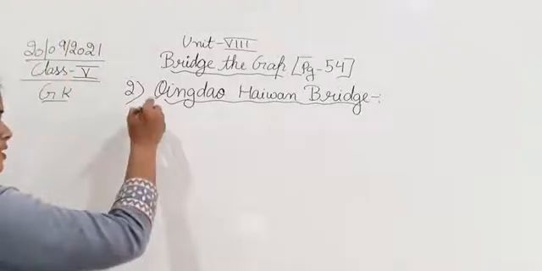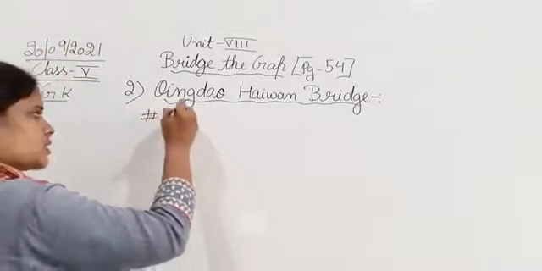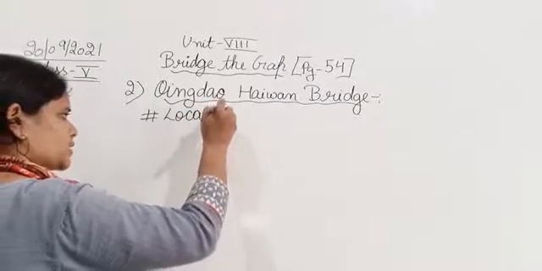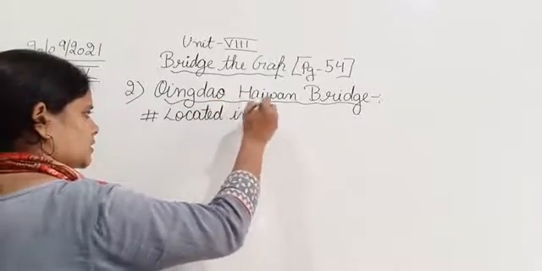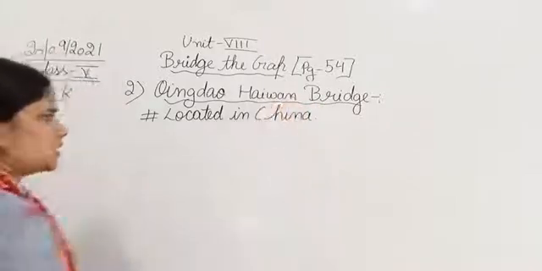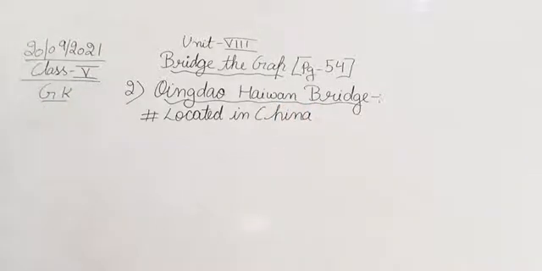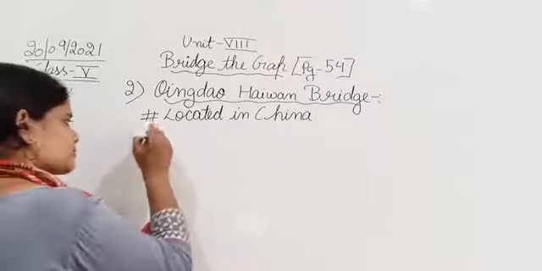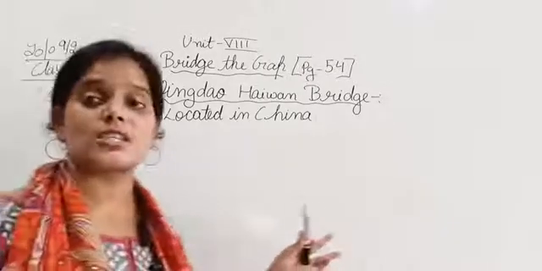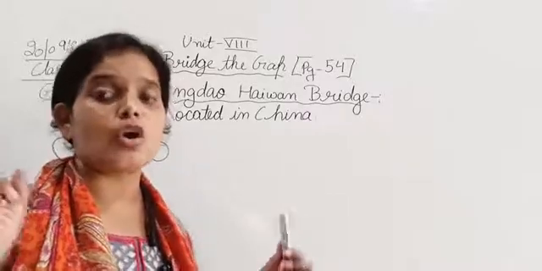Okay, so the first point is that it is located in China. So Qingdao Haiwan Bridge is located in China. Second, it is the world's longest bridge built on water.